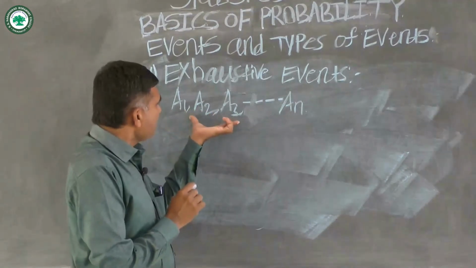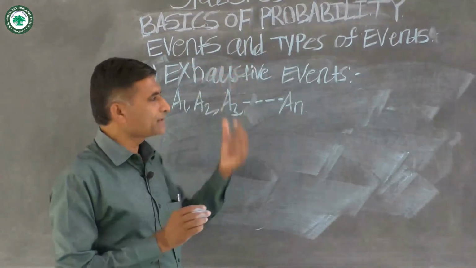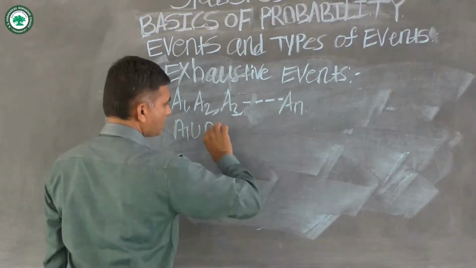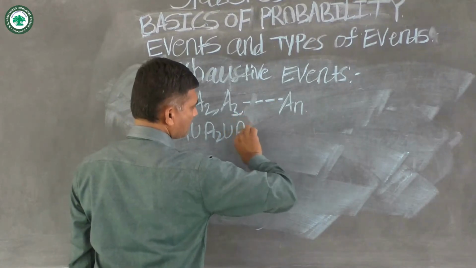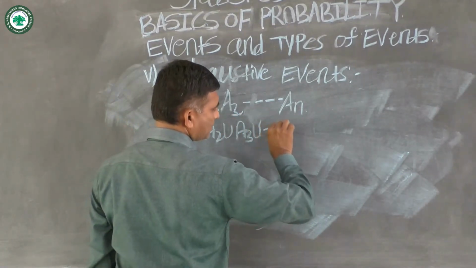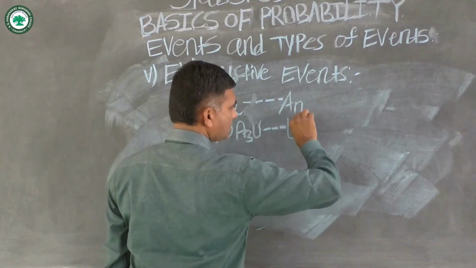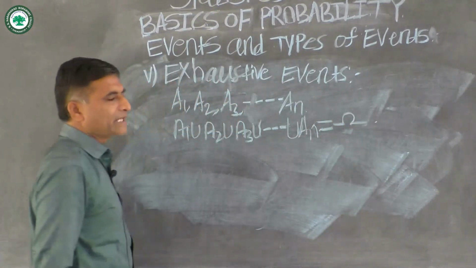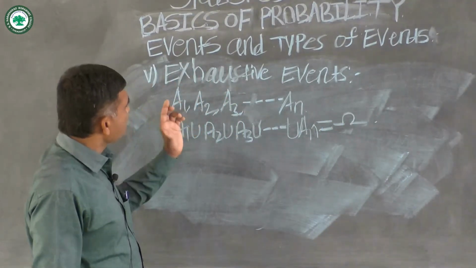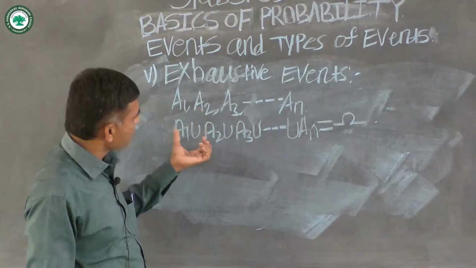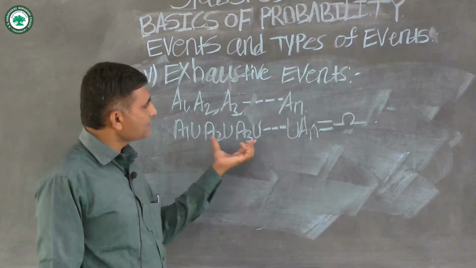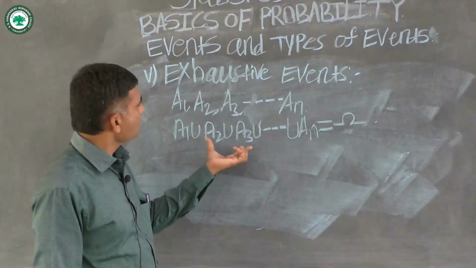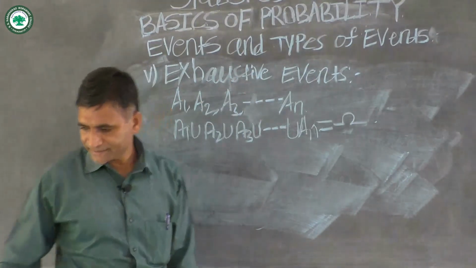Then these n events are said to be exhaustive events if A1 union A2 union A3 union and so on, union An is equal to omega. Generally, we can write for n events in this way: the union of all events is equal to the sample space omega. Then the n events are called exhaustive events.